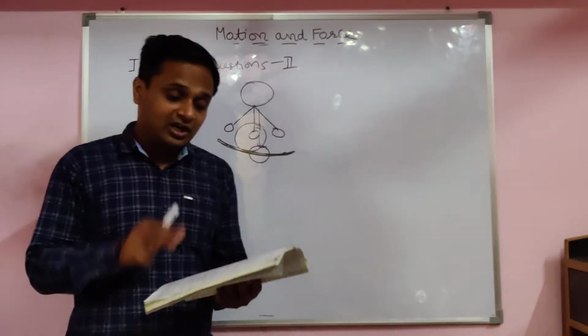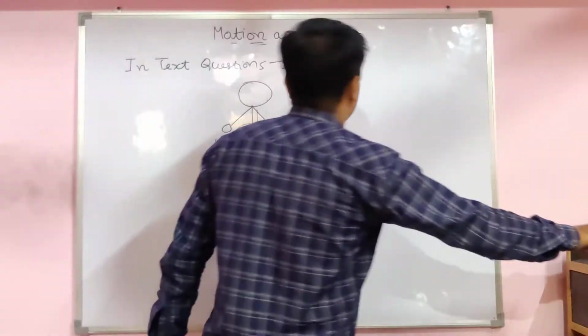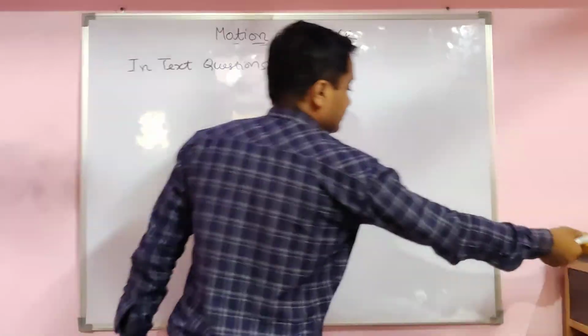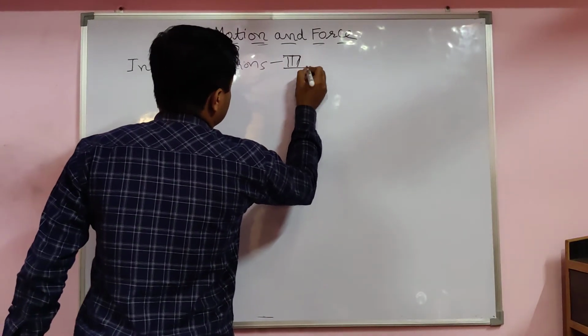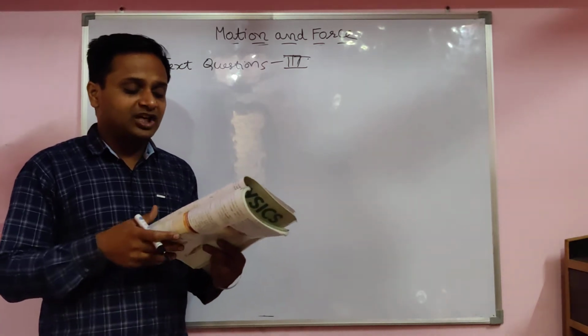Now come to the third, in-text question number 3 on page number 24. First question. Which type of velocity does a body have when moving on a circular track?